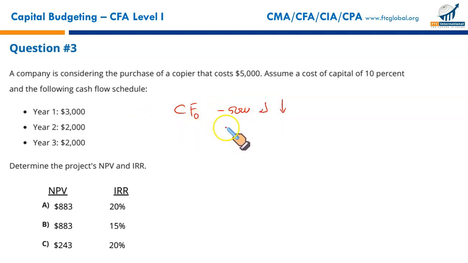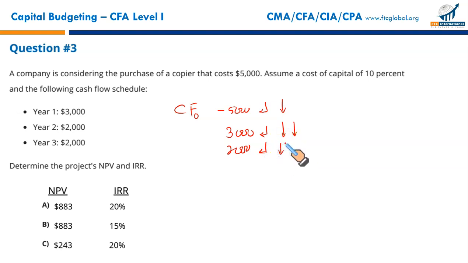At the end of year 1, that is 3,000. You will enter 3,000, press the enter sign, the down arrow key. Since 3,000 has just a single frequency, it's just once, you will simply press the down arrow key again. That's important. Then the system will take you to the next cash flow, the cash flow in year 2. You will enter 2,000, press this sign, press the down arrow key.